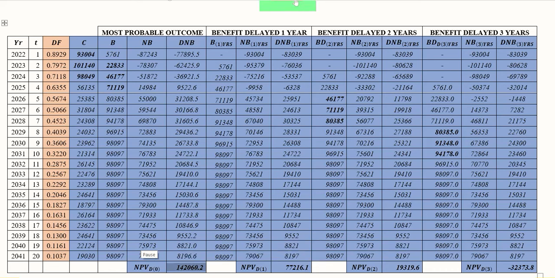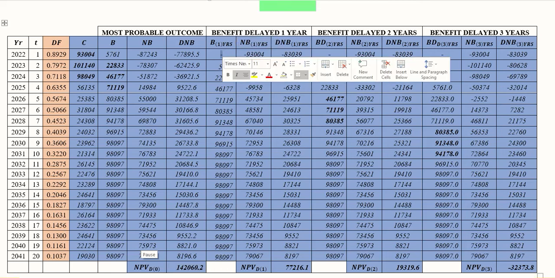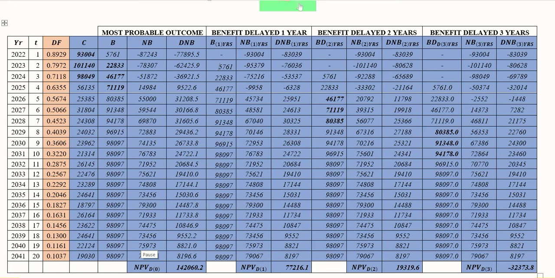We must know these values, and the other possibility is that there is a delay of 1 year, and here the benefits are not there for the first year, and the remaining values are already there. We have seen them in the previous table. The same process will be repeated. Net benefits will be calculated by the difference of this column and this column. Cost will remain the same, because only the benefits have been experimented. So again, the same process of finding the discounted net benefits. Here we are, these values, and then we have a sum of these.